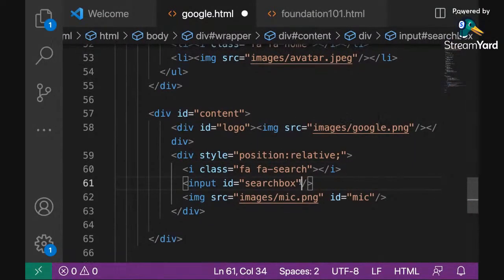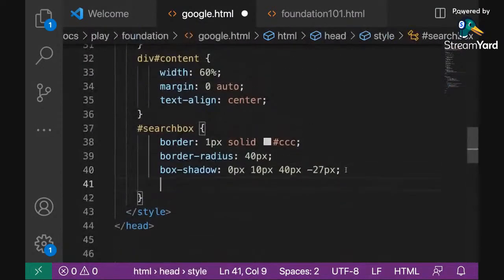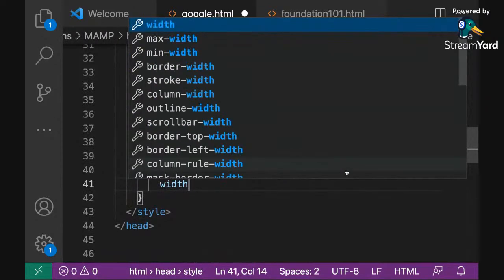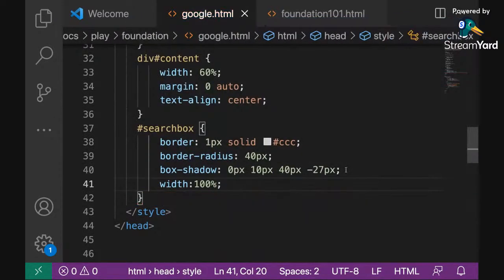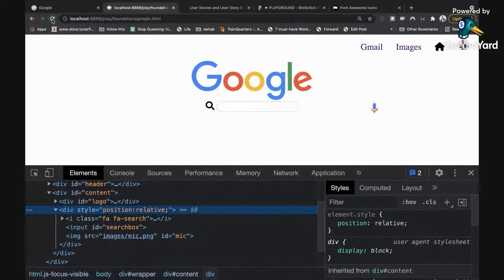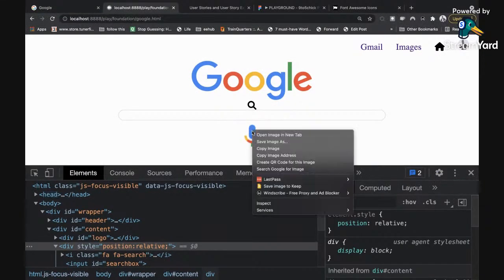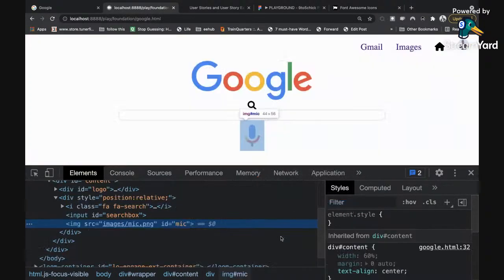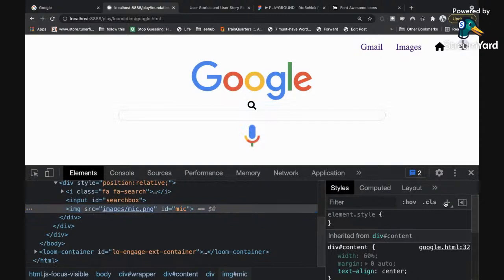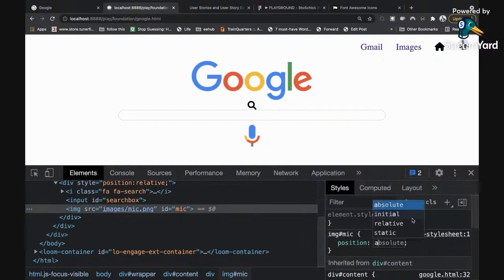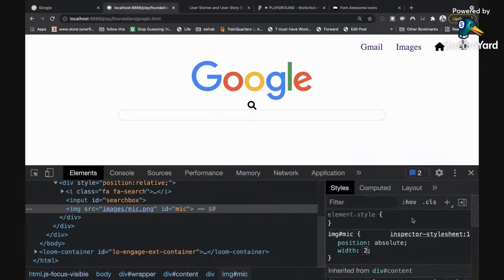My search box, I will give it a width of 100% so that it will fill its parent. So let me do that. All right, 100%. So now I can position this guy absolutely. So I'm going to inspect again my microphone. Then I'm going to give it a position of absolute. I'm going to give it a width of 20 px.